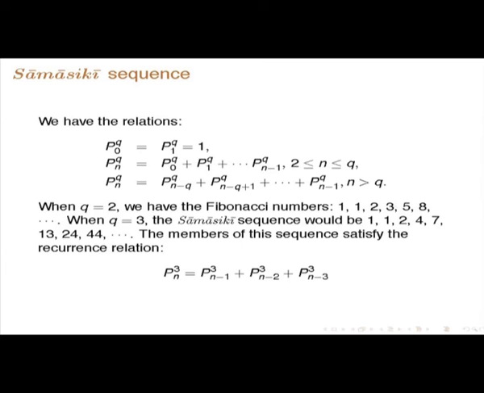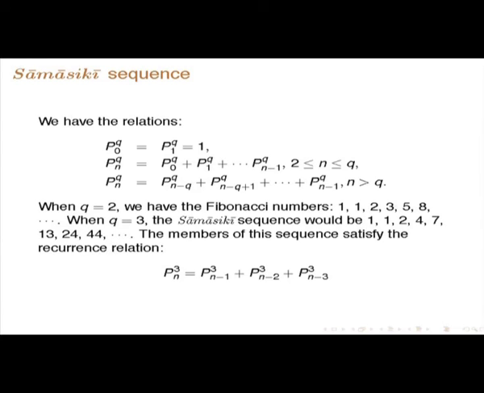So, when q is equal to 2, we have the Fibonacci numbers, I am putting the 0th term also: 1 1 2 3 5 8, of course next is 13 not 12. If you take q is equal to 3, the Samasiki sequence will be 1 1 2 4 7 13 24 44 etc. So, here P n 3 is the sum of the previous 3. So, 4 is 2 plus 1 plus 1, 7 is 4 plus 2 plus 1, 13 is 7 plus 4 plus 2, like that. So, this also could be understood in a similar manner.